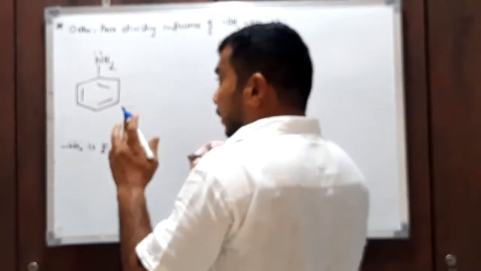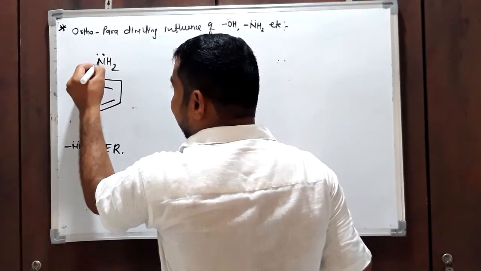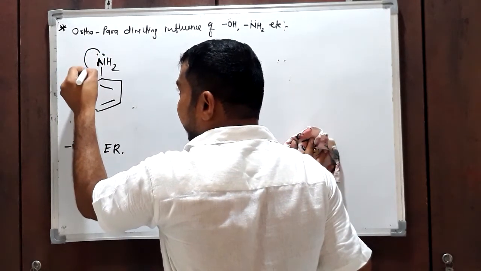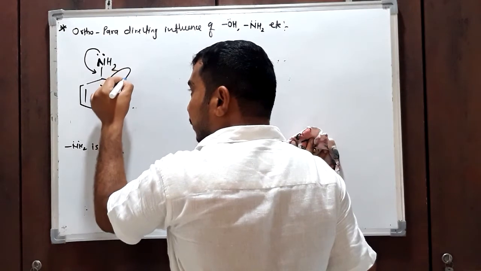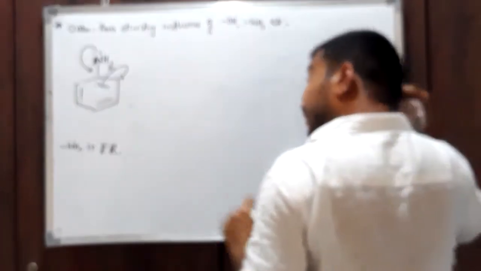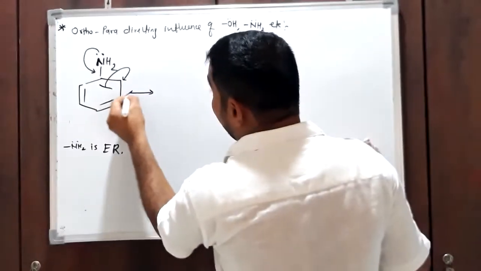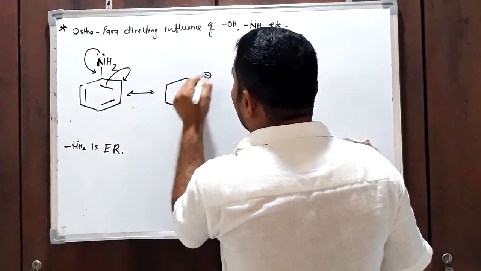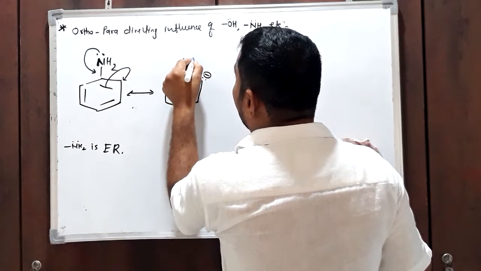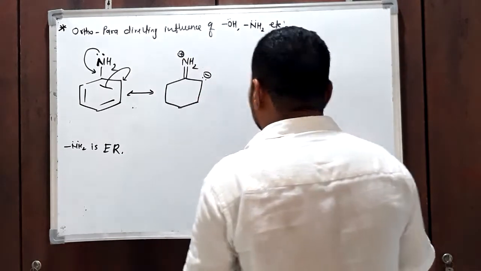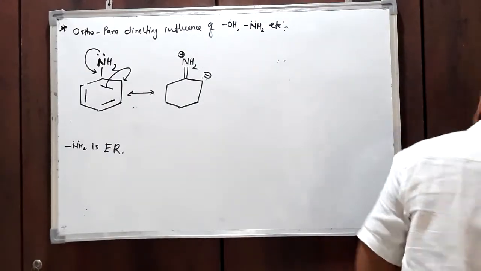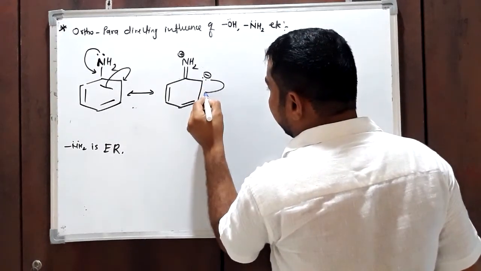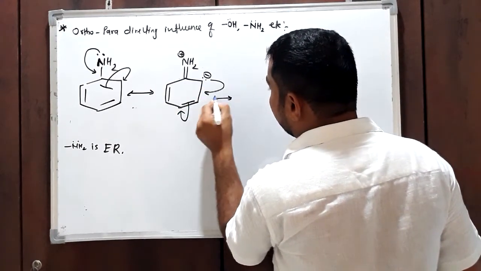Now in aniline, the nitrogen atom has one lone pair of electrons, and that lone pair is donated toward the ring. Then this lone pair gets delocalized over the whole molecule and gives various canonical structures. That is called resonance. This is a resonating structure, and delocalization takes place over the whole molecule.